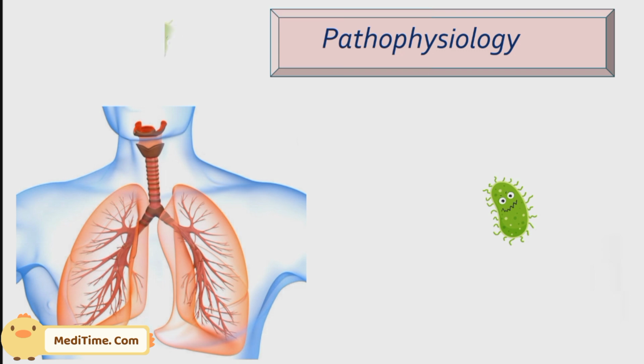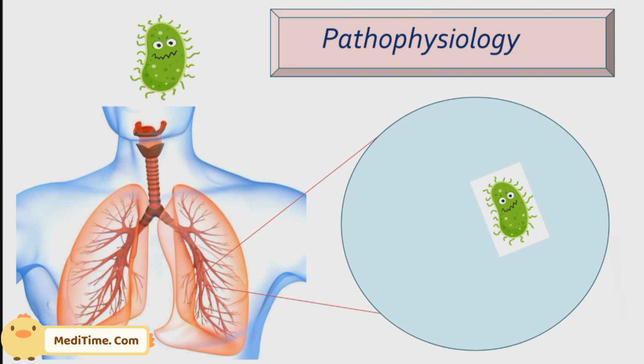These will enter a healthy individual's body and focus on the lungs, especially the alveoli cells, because they are well ventilated. To survive, Mycobacterium tuberculosis needs air, so it will target the alveoli cells and try to cause an infection.